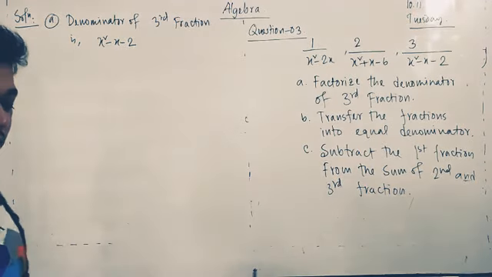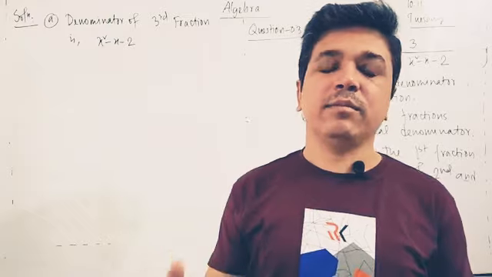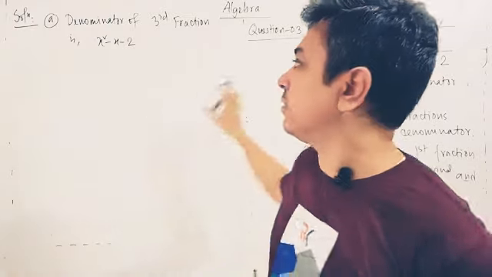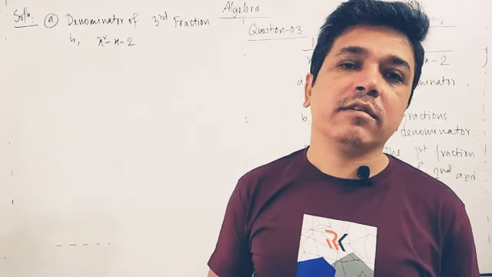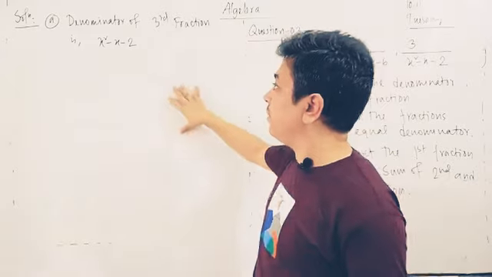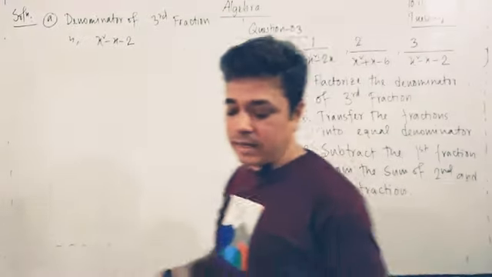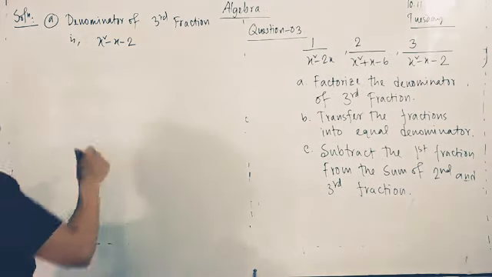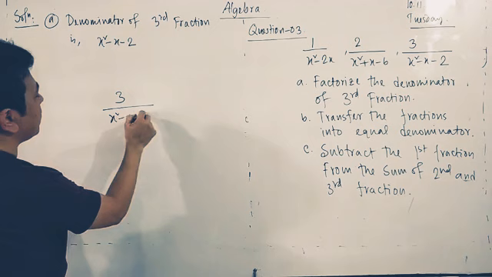I am just telling you one problem. When we ask questions, they say factorize the denominator of any fraction. For example, here is the third fraction. Maybe in the assignment we can ask for the first fraction or the second fraction. But the problem is you have written the whole fraction, 3 divided by x square minus x minus 2.